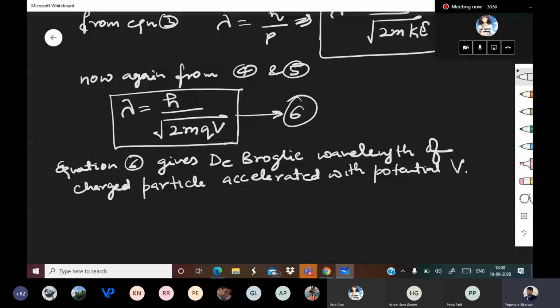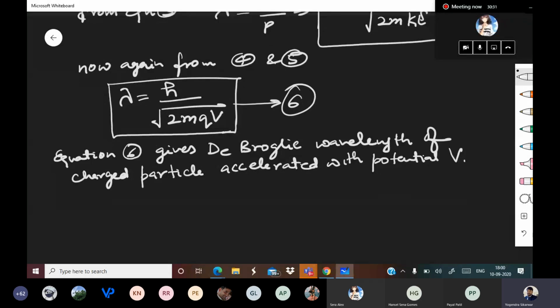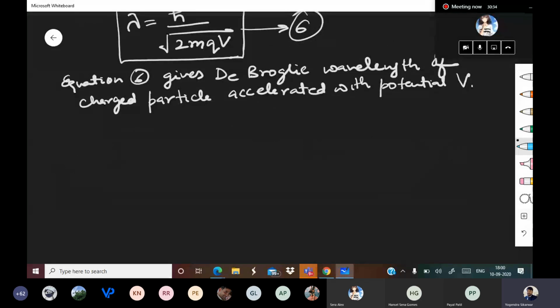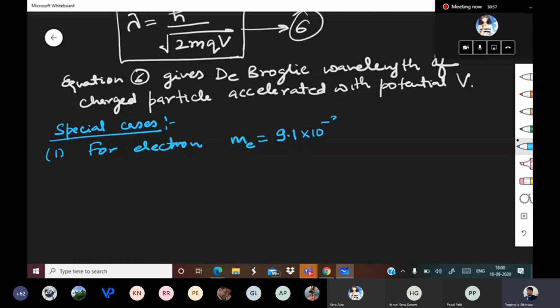Now special cases, means for electron. Now for electron, pay attention everyone. Mass of electron is 9.1 into 10 to the power minus 31 kg.